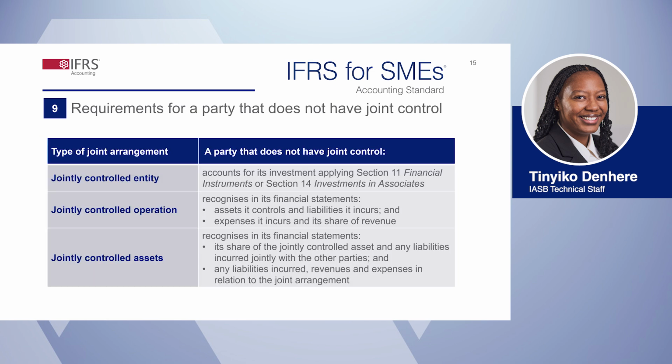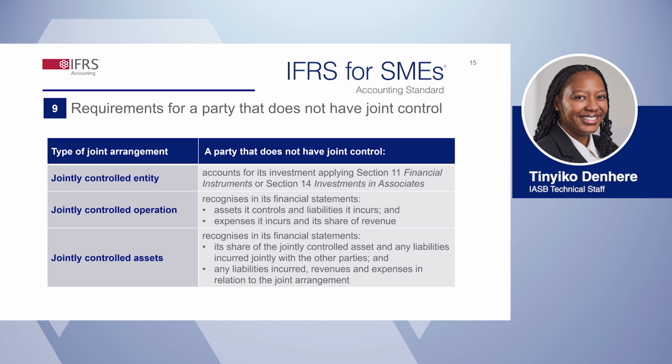Let's have a look at the requirements for a party to a joint arrangement that does not have joint control. For jointly controlled entities, a party without joint control accounts for its investment applying Section 11 financial instruments if the investment is a financial instrument, or Section 14 investments in associates if the party has an investment in an entity over which it has significant influence.